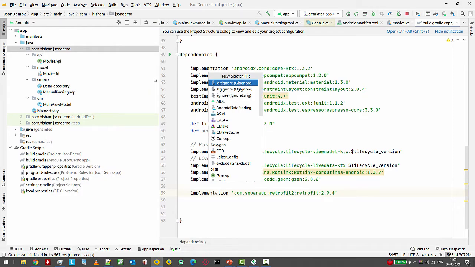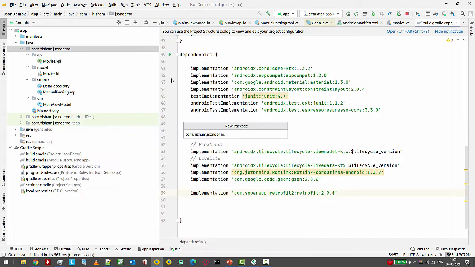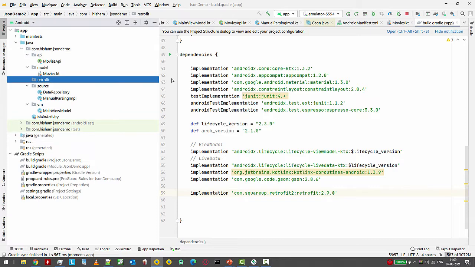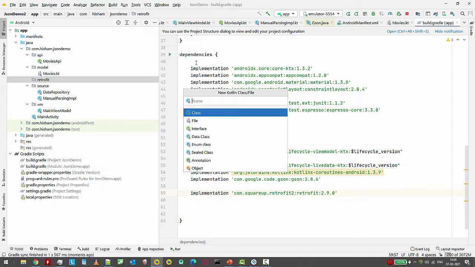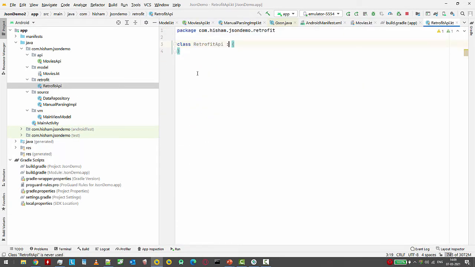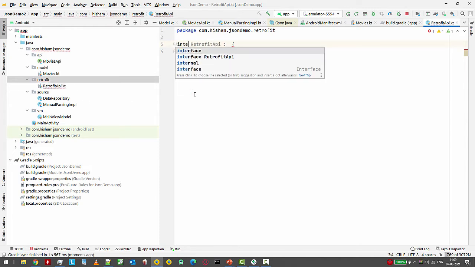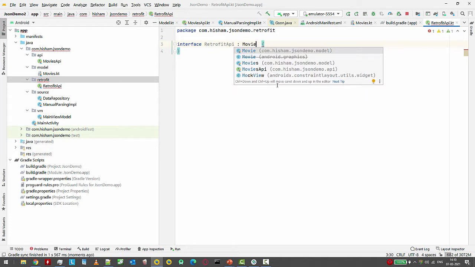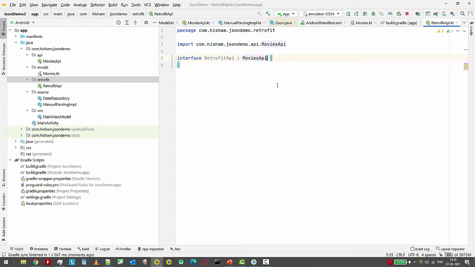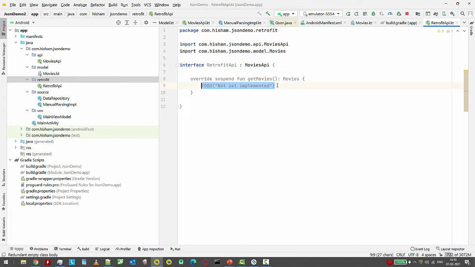Let me create another package, name it Retrofit, and the first thing I'll be creating is a Retrofit API class. Now our movies API can be a reference to this interface, not class. So I can say movies API, because this is our contract, right? So we can do it like this, and all the stuff we can override.